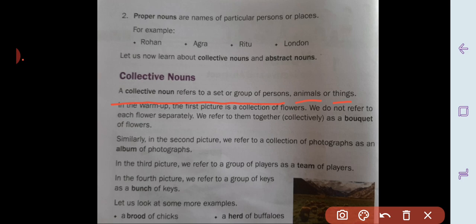So today we will learn about collective noun and which definition we have learned.